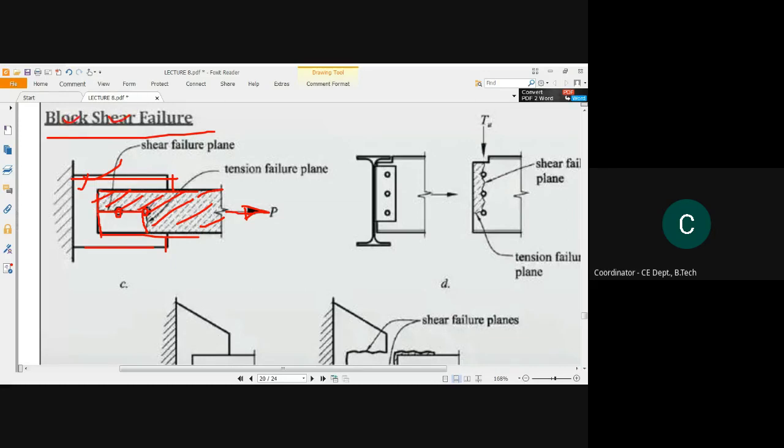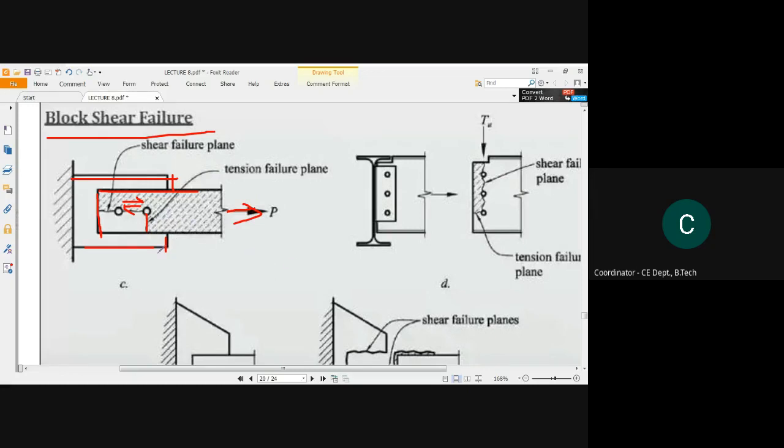So a total block has been cut out from the original part of the plate, and the failure mechanism is a shear failure, because a shear has been developed in this part, and perpendicular to the force, the failure which is occurring is a tension failure.